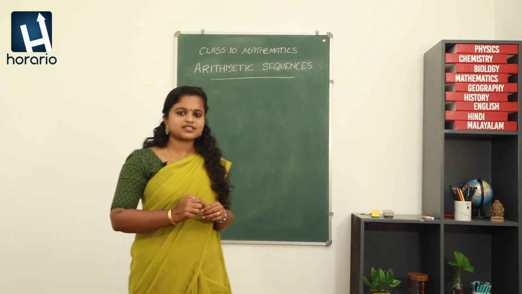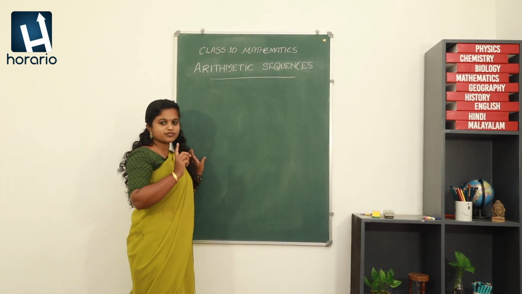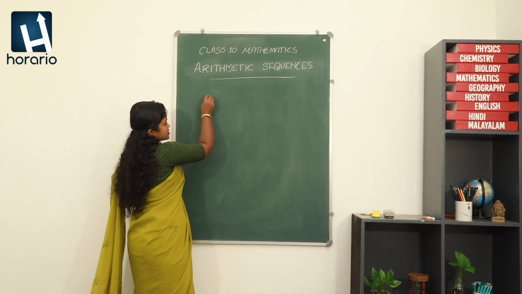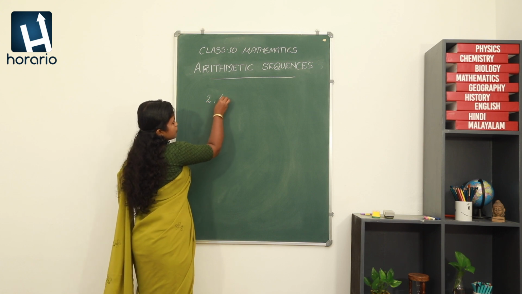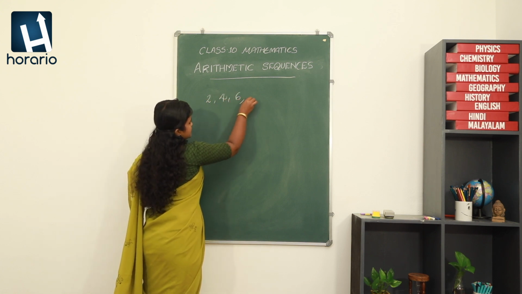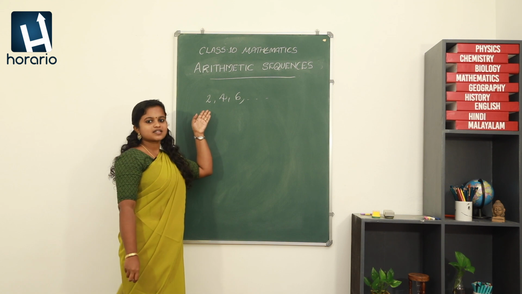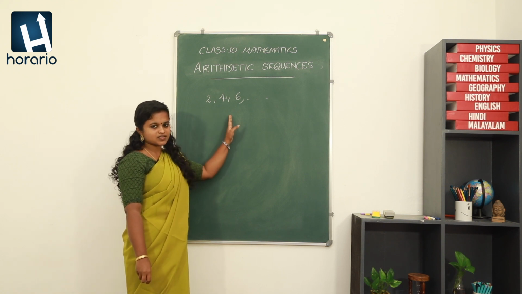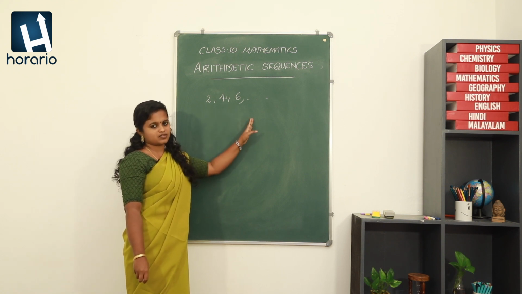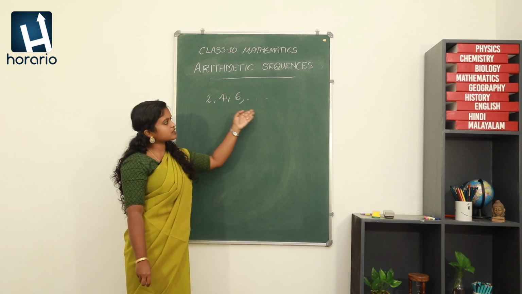For example, we have seen that the set of even numbers, which starts with 2, 4, 6, etc., is a number sequence; it is following a pattern, right? So, how are we obtaining the successive terms?